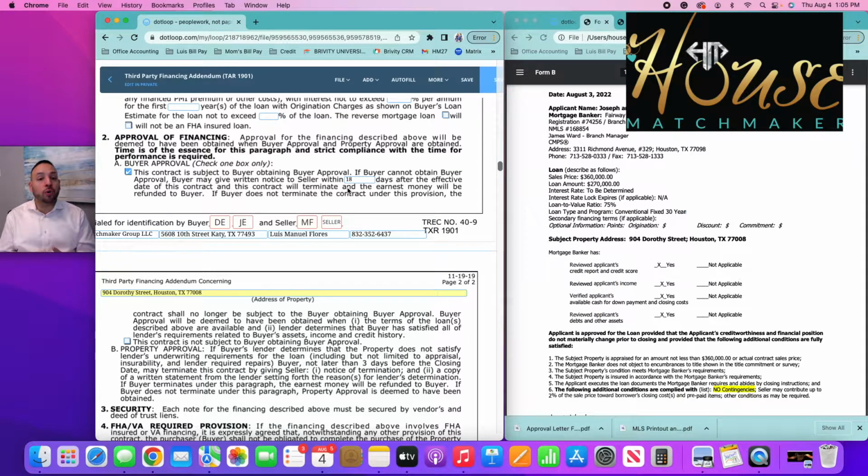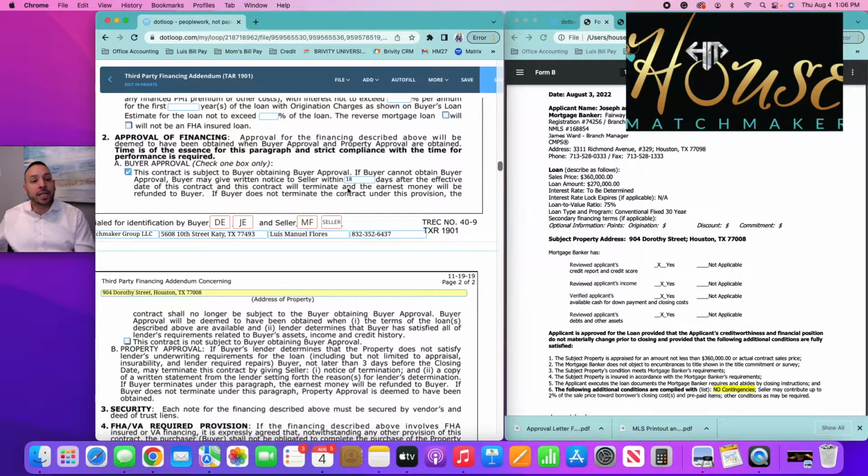the lender would provide written notice, saying, hey, unfortunately the client did not qualify for the loan, so we have to terminate. This paragraph right here covers your client, so that even though we're out of the option period, they will not lose their earnest money. Now, by this point, they will have lost the money if they paid for an inspector, HOA documents, a survey, or however much they paid for the option period. All of that money, unfortunately, will be lost. However, the 1% earnest money is covered under this term.